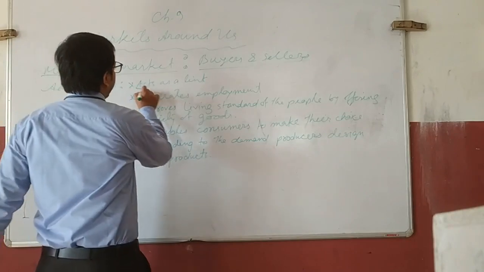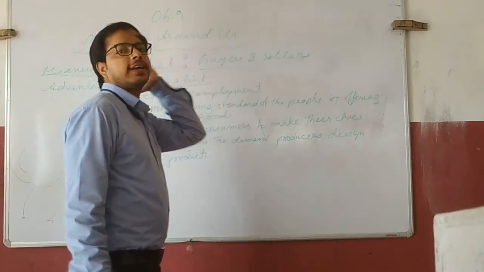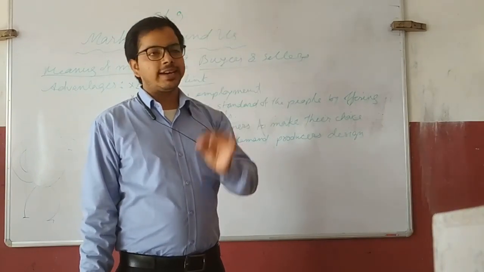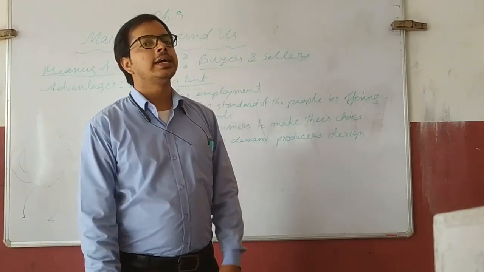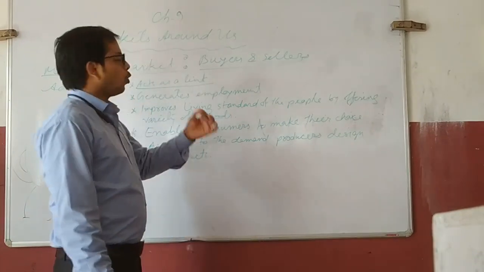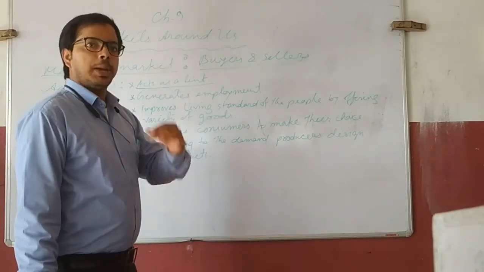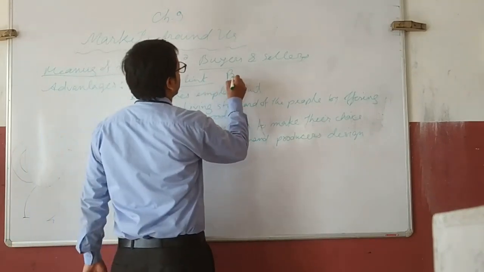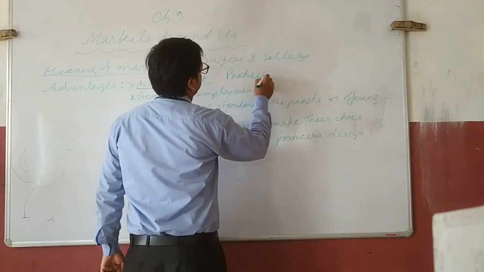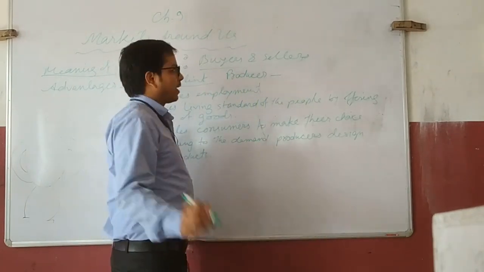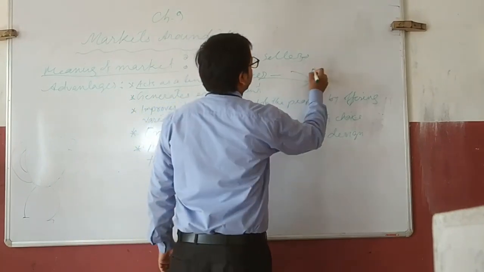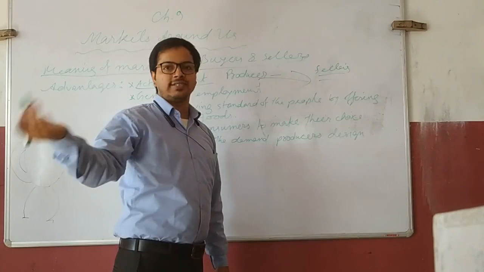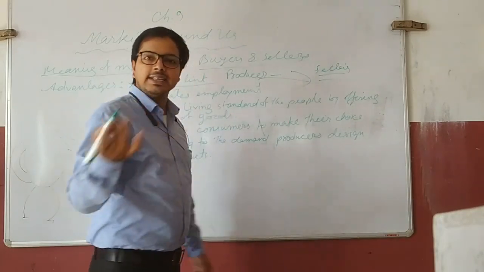First, it acts as a link. Market acts as a link between producer and consumer. That means whenever a producer produces some products, he goes to the market for selling, either he goes or he sends someone for selling this product.